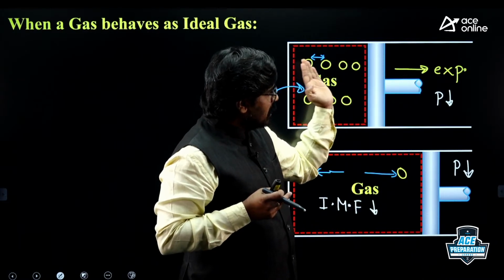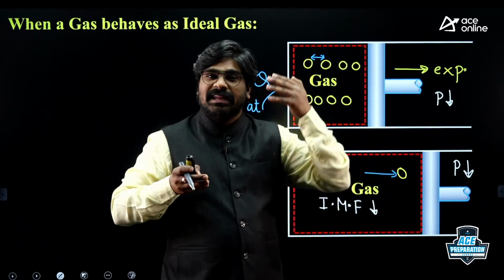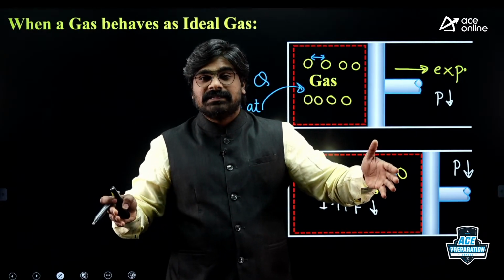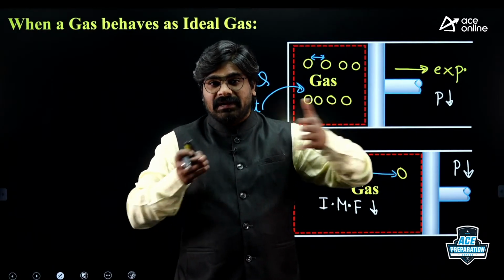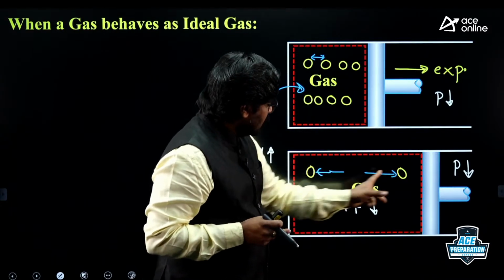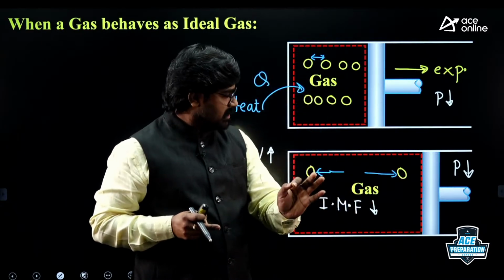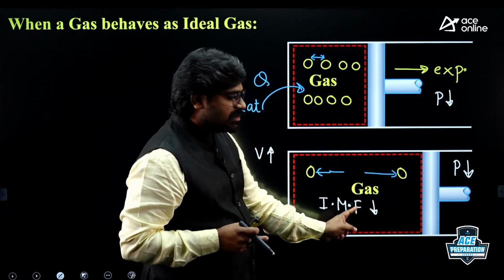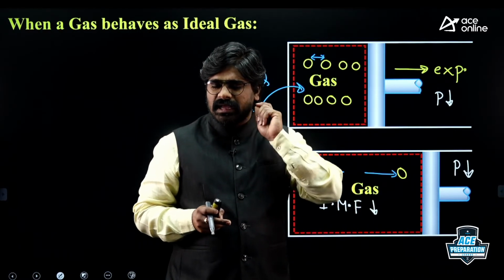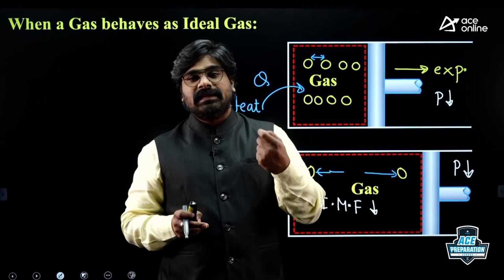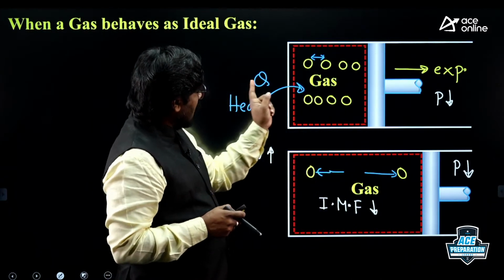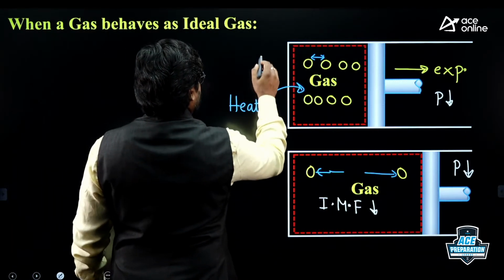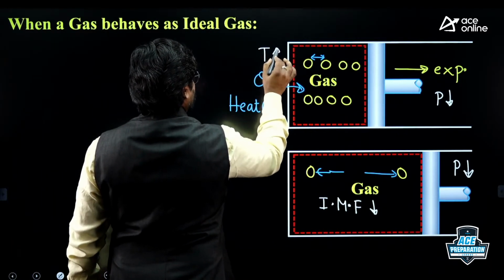Again expansion takes place, the volume increases, and the molecules are separated by large distances. When molecules are separated by large distances, intermolecular forces will decrease. If intermolecular forces are negligible, the gas behaves as an ideal gas. So if you add heat, the temperature also increases.